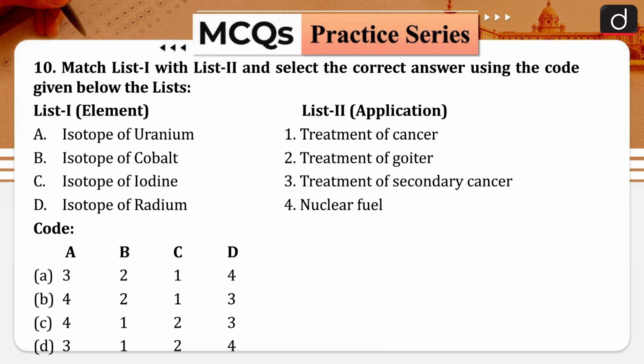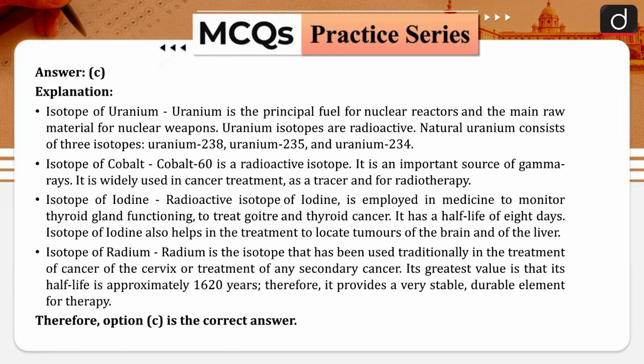Coming to the next one, which is the last one. Match list 1 with list 2 and select the correct answer using the code given below. List 1: isotope of uranium, isotope of cobalt, isotope of iodine, isotope of radium. And list 2 is the application. Here we have the elements and here we have the applications: treatment of cancer, treatment of goiter, treatment of secondary cancer, nuclear fuel. And the answer is C.